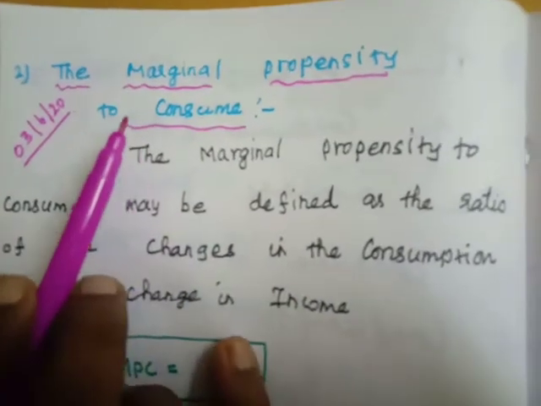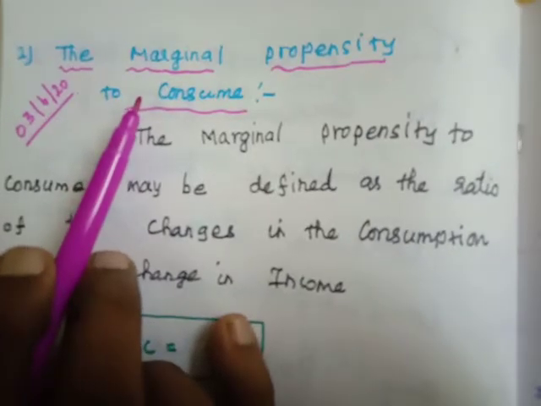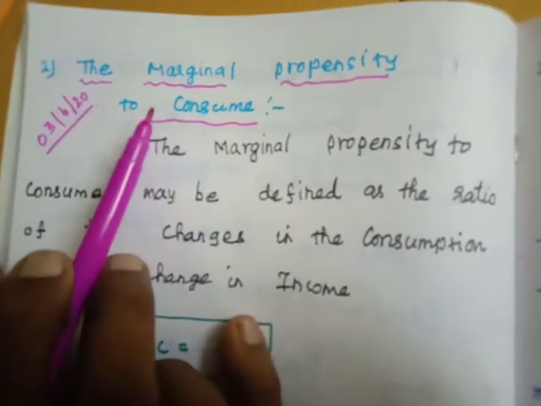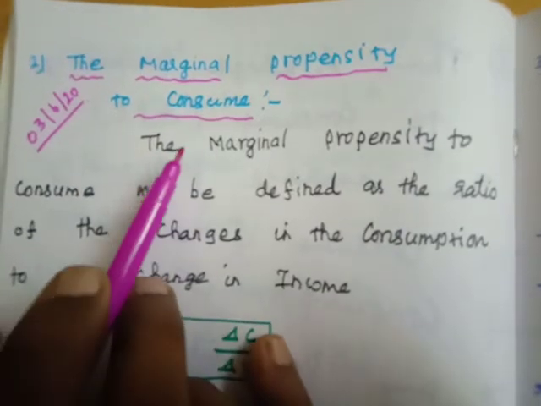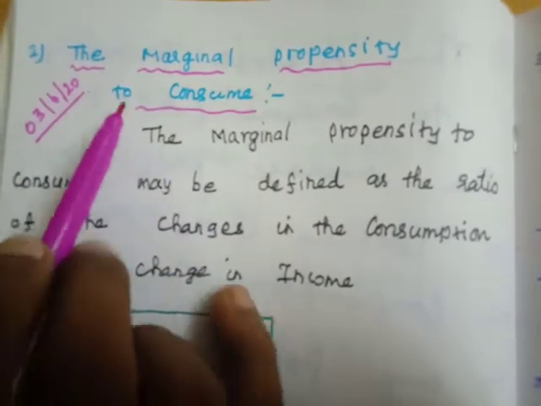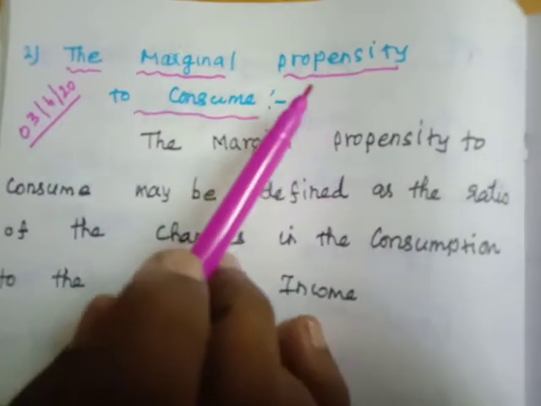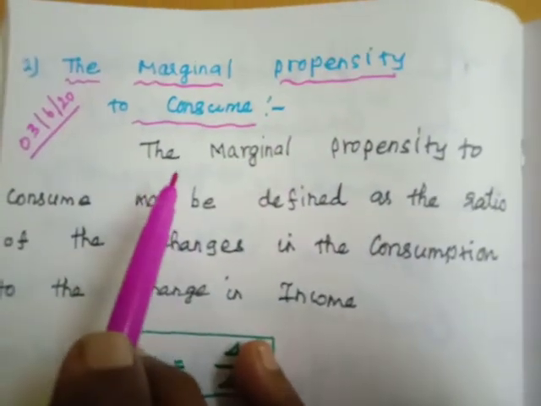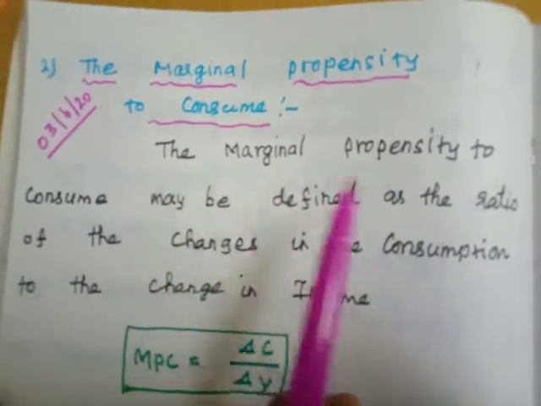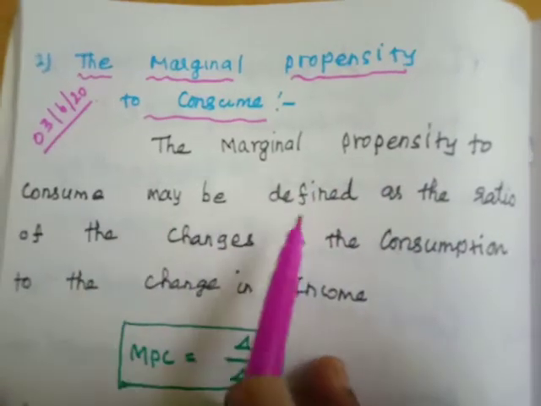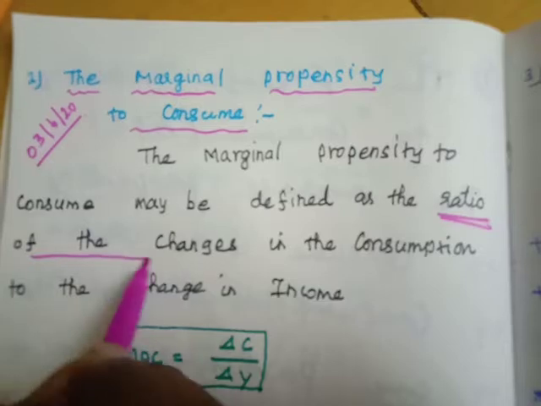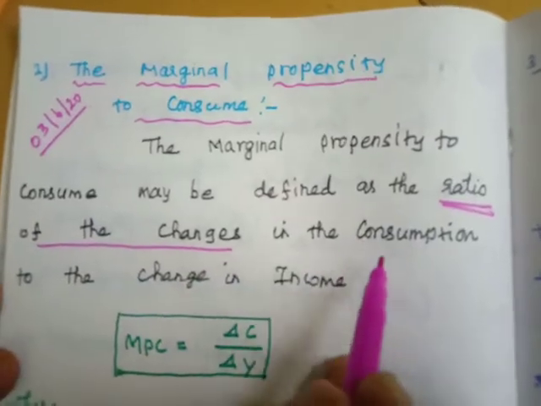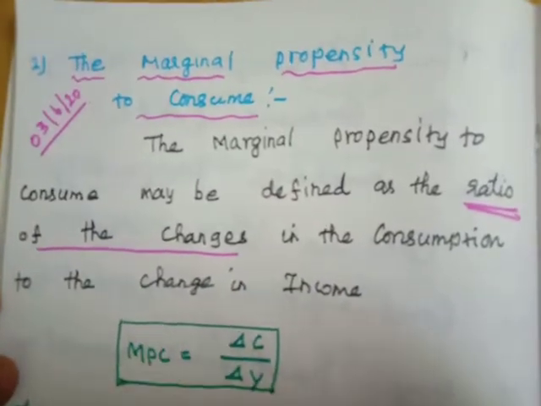In the technical attributes of consumption function, we already finished the first point, and today we are going to discuss the remaining part. The next one is the marginal propensity to consume. The marginal propensity to consume may be defined as the ratio of changes in the consumption to the changes in income.